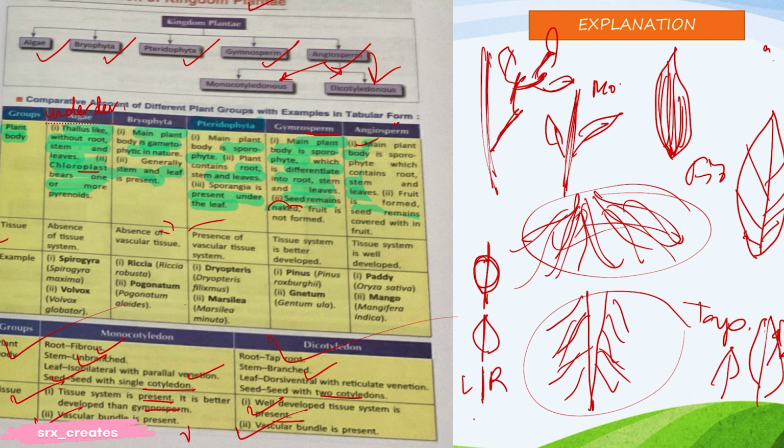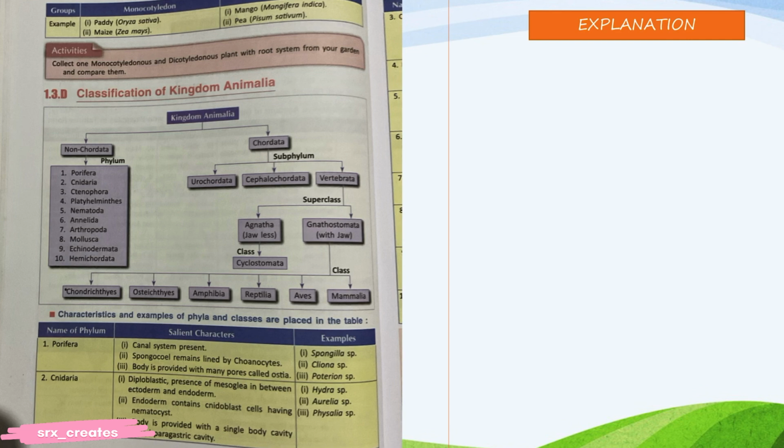See, this is not a difference, these are only characteristics given in tabular form, so don't write differences like this. If exams ask you to write the difference, then you will write this tissue difference. This is not working there. Now examples: paddy, maize, mango, pea. You can see mango seeds when cut, they are dicot. One portion is like this, another portion is like this. Now you can correct this activity.